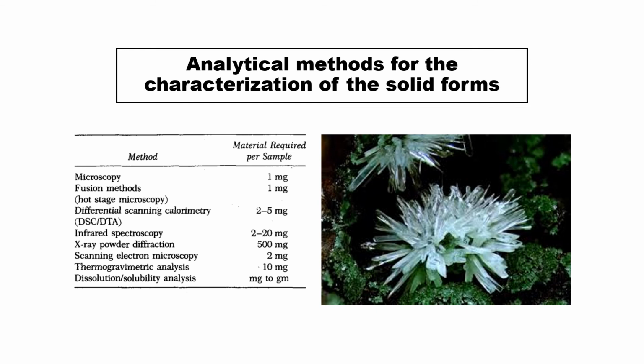Others are X-ray powder diffraction, scanning electron microscopy, thermogravimetric analysis, and dissolution or solubility analysis. Generally, to ascertain the amorphous or crystalline structure of drug substances, we use microscopy, or the most widely used methods: differential scanning calorimetry (DSC), DTA studies, infrared spectroscopy, and X-ray diffraction studies. They are widely used to understand the chemical and physical structure of the drug substance.